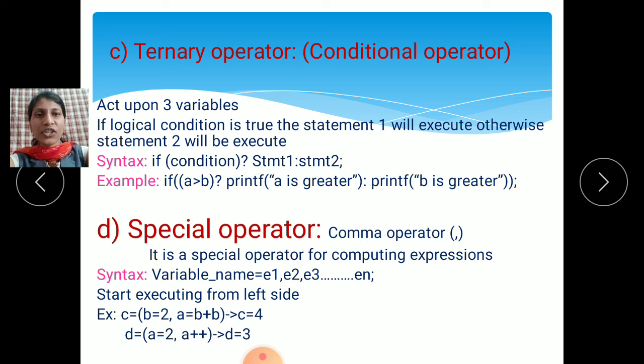Syntax: condition, statement 1, statement 2. If this condition is true, statement 1 will be executed. If this condition is false, statement 2 will be executed. For example, if A is greater than B, this is the condition. printf A is greater. If the value of A is greater, it shows that the value of A is greater. If the condition is false, the value of B is greater, and it shows that the value of B is greater.